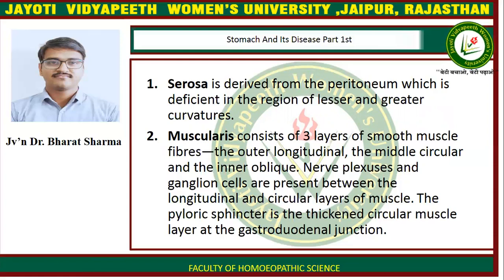Muscularis consists of three layers of smooth muscle fibers, the outer longitudinal, the middle circular, and the inner oblique. Nerve plexus and ganglion cells are present between the longitudinal and circular layers of the muscles. The pyloric sphincter is the thickened circular muscle layer of the gastroduodenal junction.